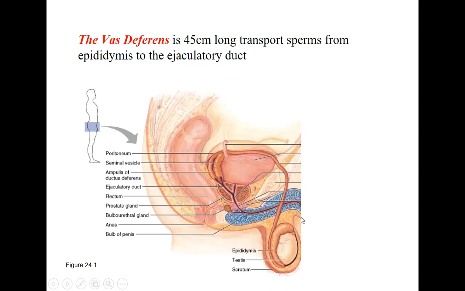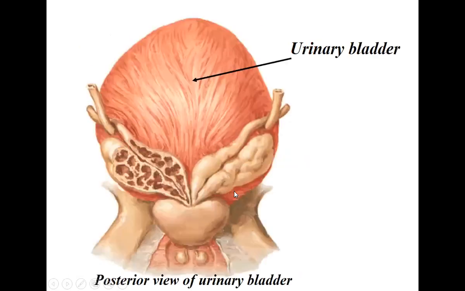When it passes through the penis, it is called the penile urethra. When it passes through a membrane, it is called the membranous urethra. So there are different parts of the urethra. Here this is the prostatic urethra, which is present in the prostate. As soon as the bladder opens into the prostate, the ejaculatory duct with the seminal vesicles as well as the vas deferens also open into this prostatic urethra.